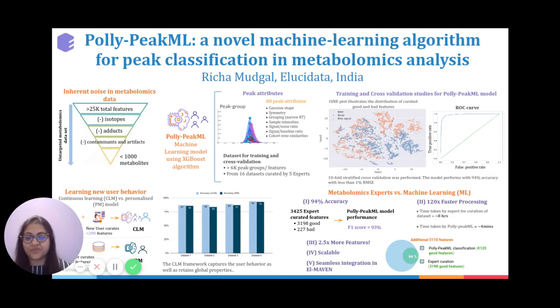And what we found was that the CLM model outperforms the personalized model, and we can see this from the bar charts for the 4 different datasets. So what it says is that with minimal effort from a user, curating only a handful of peaks and building upon our PeakML model, we could outperform or at least have comparable accuracy to a model that is personalized or built only for that specific user, while retaining the global features.